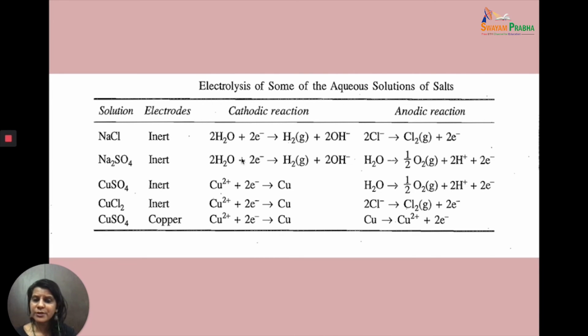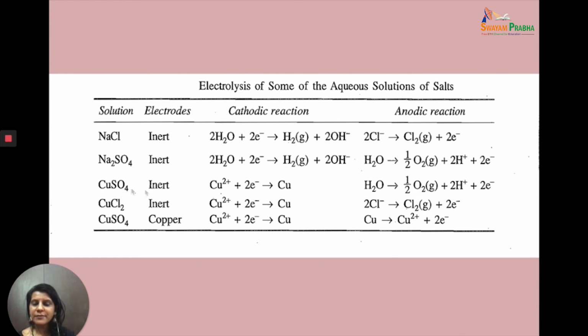Sodium chloride, sodium sulfate. We've already talked about sodium chloride. In the case of sodium sulfate, again the ions will be Na plus, sulfate, H plus and OH minus. At the cathode, hydrogen gas will be evolved, and at the anode oxygen will be evolved. Please remember that in the case of sulfate there are two cases. When you have a dilute solution, then always oxygen will be evolved. When you have a concentrated solution, then a different thing happens.